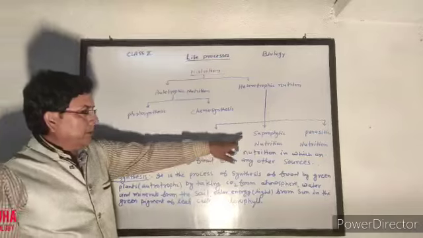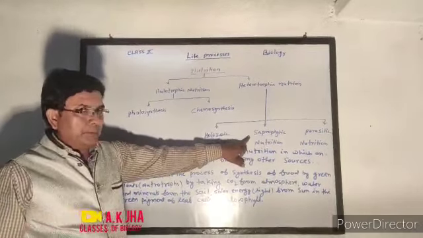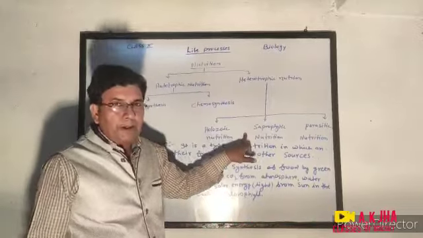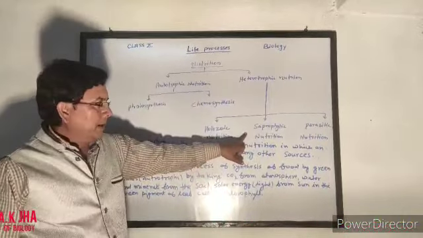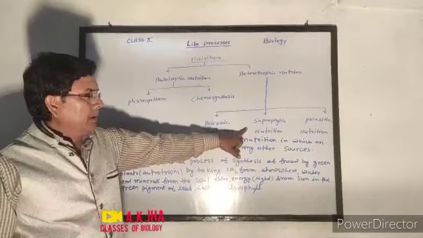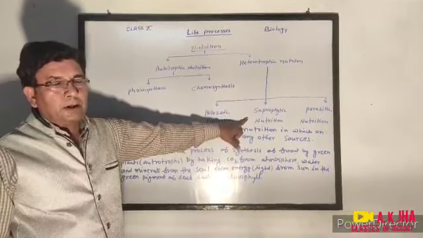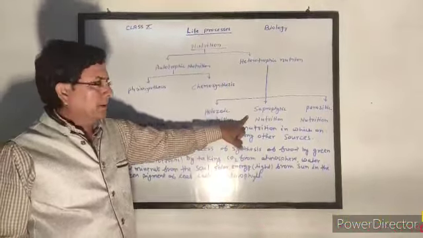And saprophytic nutrition is a type of nutrition in which organisms cannot prepare their own food but take their food from dead and decaying organic substances. They are called saprophytes, such as non-green plants, fungi.